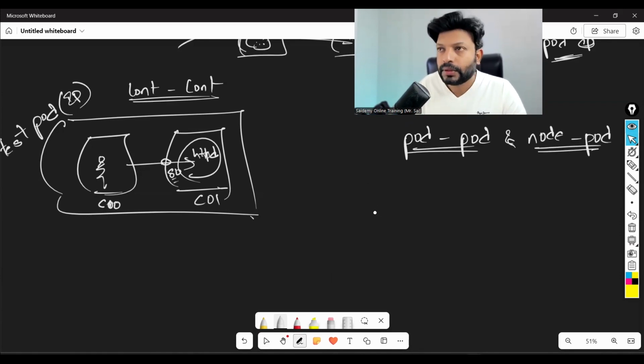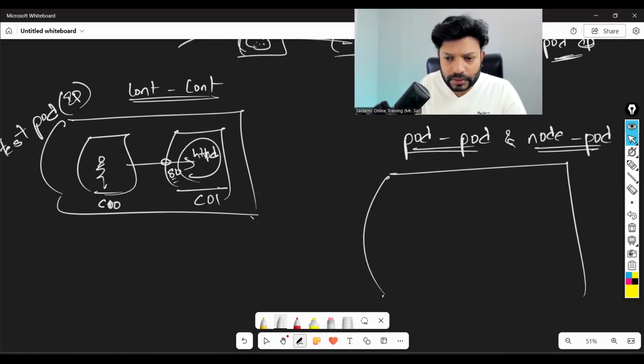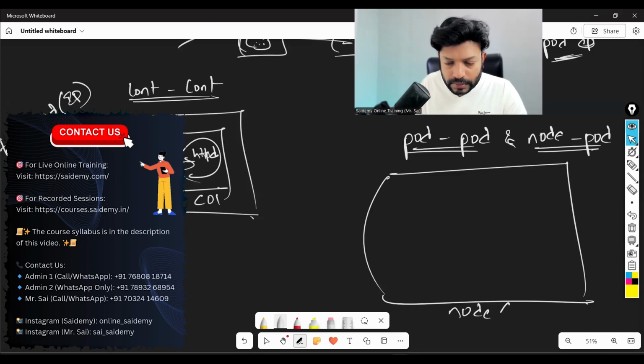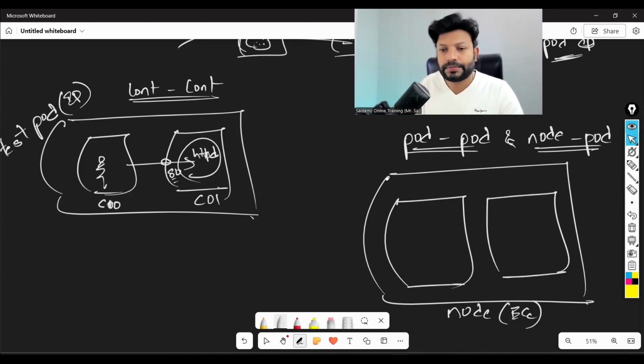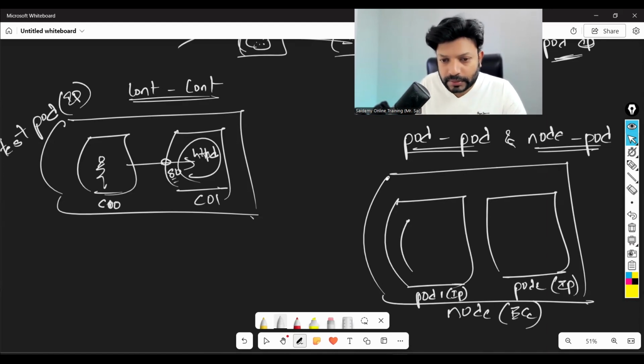Let's say I have one node, my base machine, that is an EC2 instance. This is my node. This node is having two pods. Pod 1, pod 2. Every pod will have an IP address. This is pod 2. This is also having an IP address. And each pod is having one container.